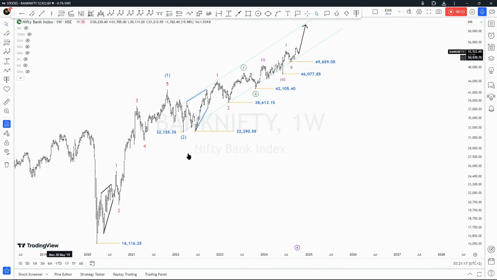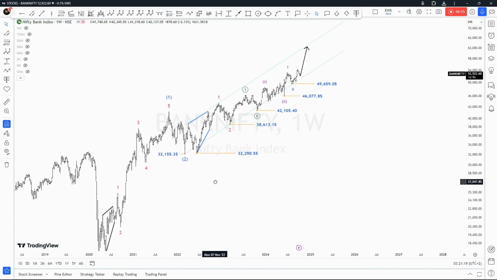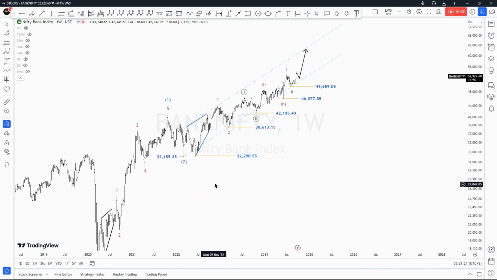Nifty Bank Index will gain momentum as the week unfolds, because when I look at this move right here, you can see there's a bit of a stretch compared to these consolidations here. We haven't seen a move like this in a while, because you saw it here, as well as here, and then there.